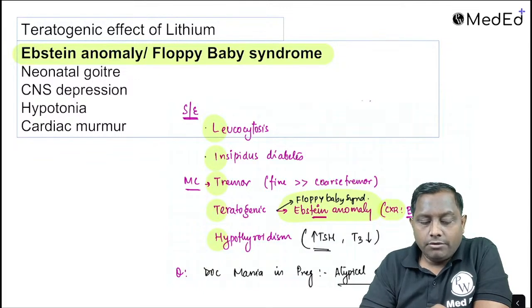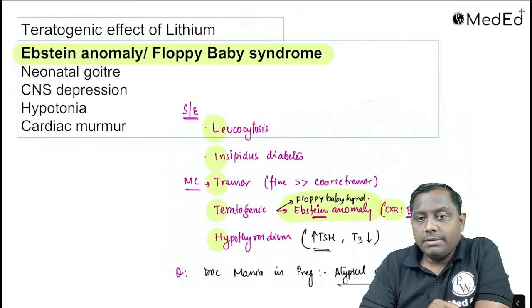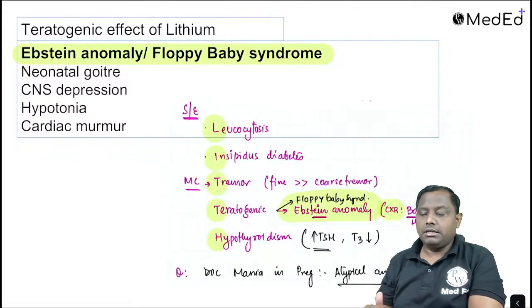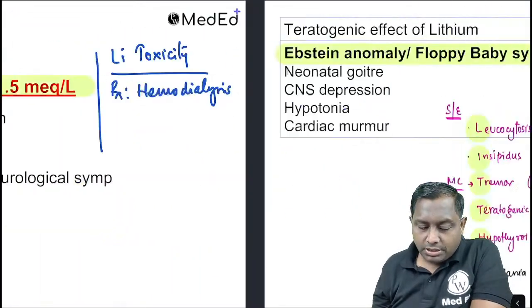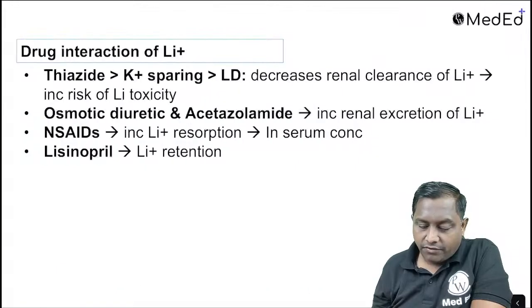Alright, so we have leukocytosis, diabetes insipidus, tremor as a side effect, teratogenicity, hypothyroidism. Hypothyroidism में they will be increasing TSH and decreasing the T3 level. ठीक है. So these are the important side effect.